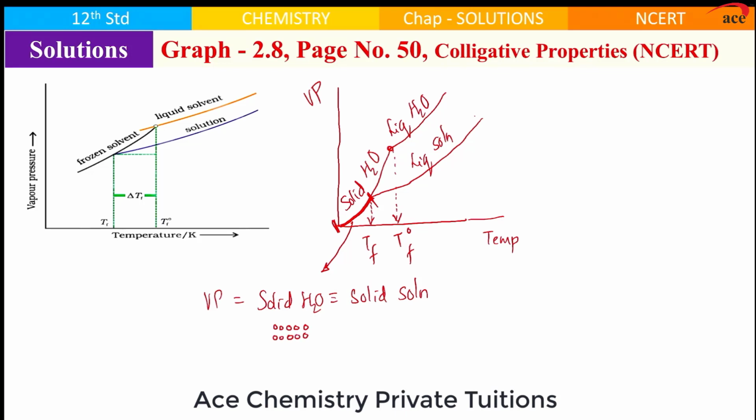imagine an ice cube. In the ice cube, the water molecule arrangement will be like this. So, all these molecules on the surface are water molecules. If you see solid solution, imagine sugar solution. Imagine you take sugar solution and put it into an ice tray and convert it into an ice cube. Then the science is saying that the sugar solution ice cube will be like this.